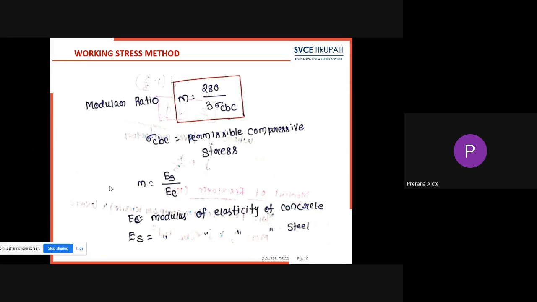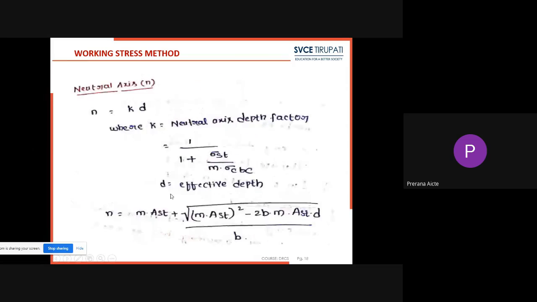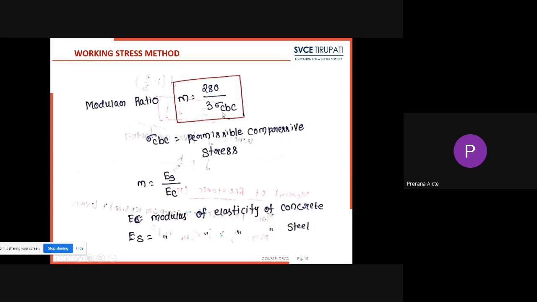Next, some important formulas in working stress method. First is modular ratio. Modular ratio as per IS 456 is m equal to 280 divided by 3 sigma cbc. Modular ratio is the ratio of the modulus of elasticity of steel to that of concrete. Here sigma cbc is the permissible compressive stress in concrete.